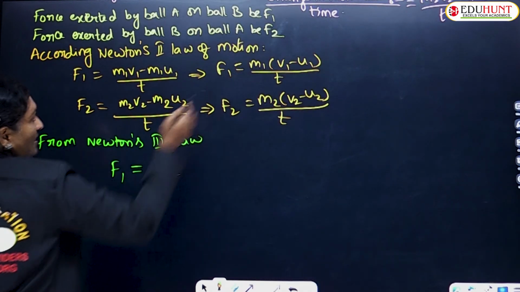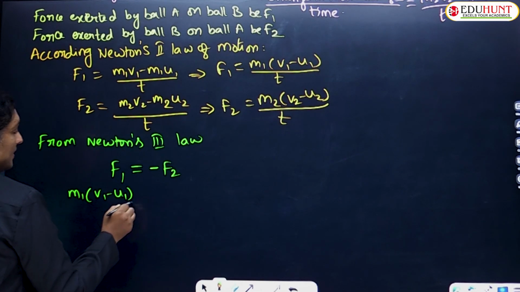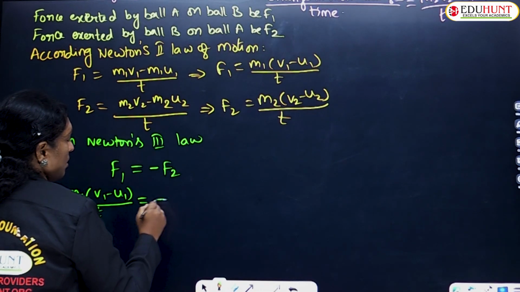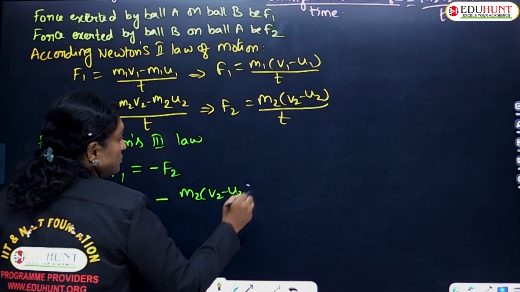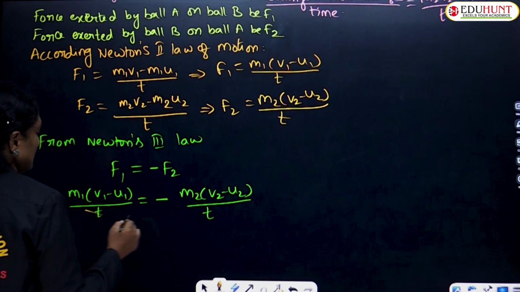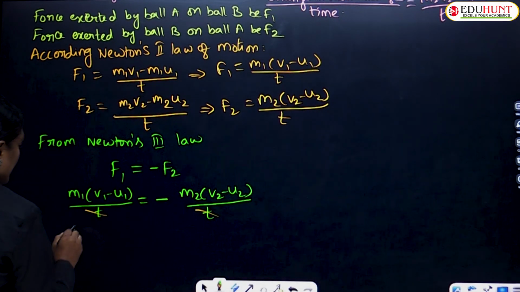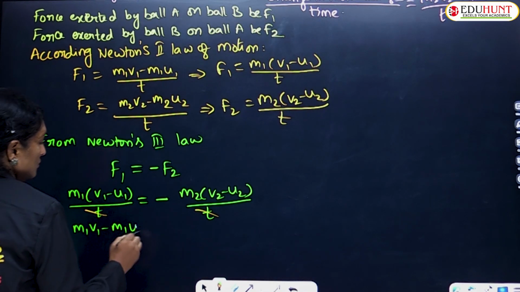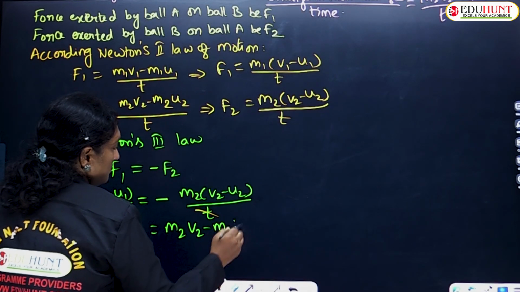So but what is F1, children? F1 can be written as m1 into v1 minus u1 upon t equals to minus of F2, which is written as m2 into v2 minus u2 upon t. So simplifying this, we get this t and t, let us eliminate this. Then you are left with m1 v1 minus m1 u1 is equal to minus of m2 v2 minus m2 u2.